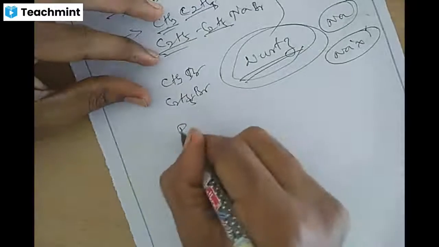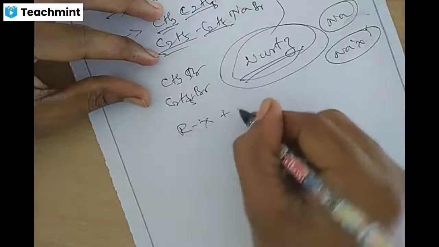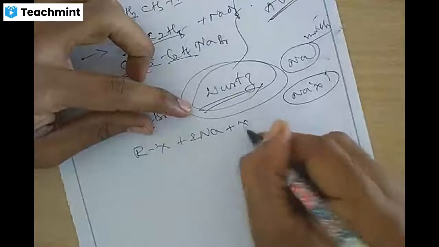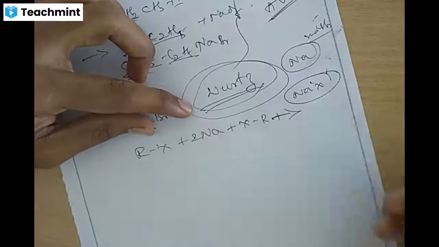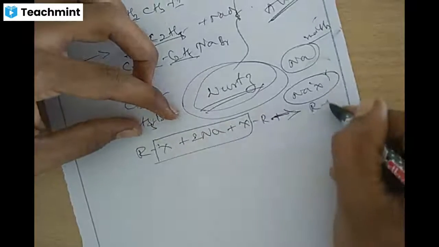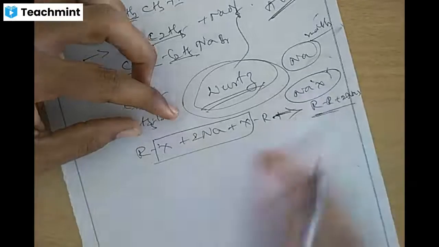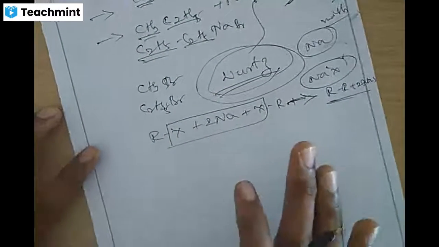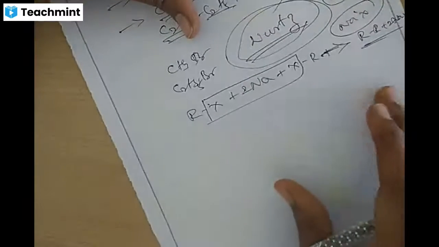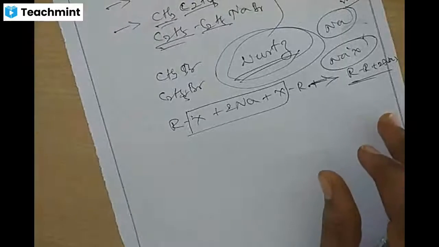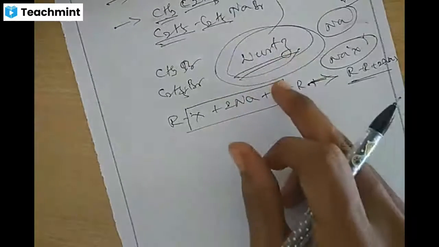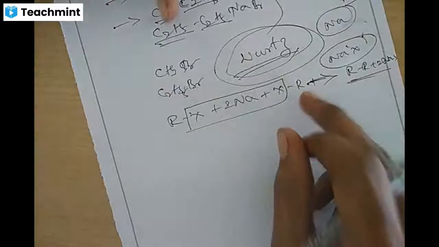So the general formula, if you remember it, is RX plus 2Na plus XR gives RR plus 2NaX. If you write it like this, it will be easy. If you remember this general formula, it is enough for you to write the structure. Are you getting it? So the third method of preparation of alkane, after hydrogenation and reduction, is the Wurtz reaction.